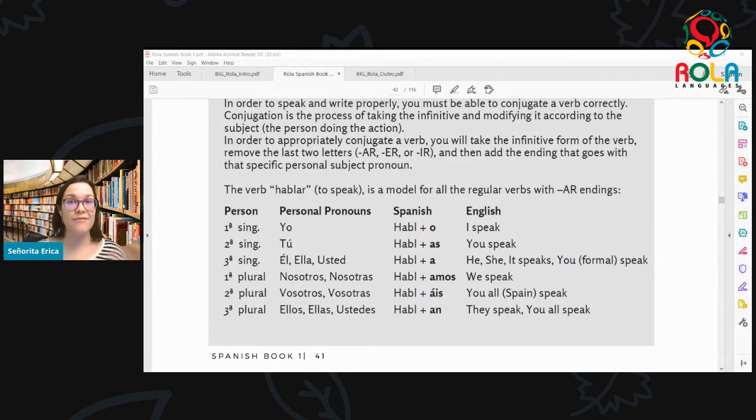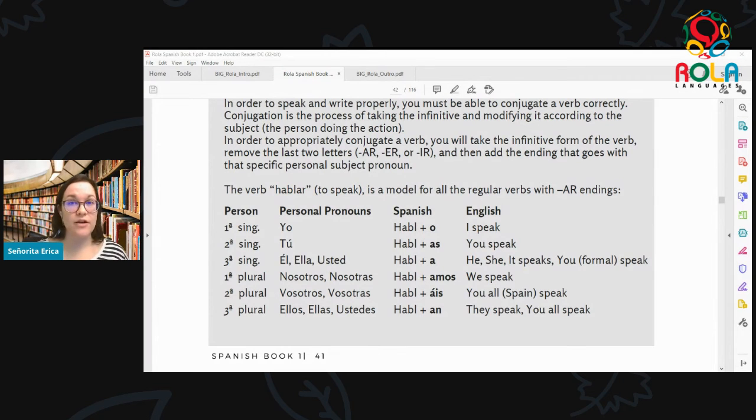What do I do when I have this neutral form of the verb, but now I want to use it with yo, or with tú, or with nosotros? So here's what we do. You have your form of the infinitive, like hablar. First step is you're going to take off the final AR. No matter which person you're going to use it with, the first step is to take off those last two infinitive letters. So take them off.